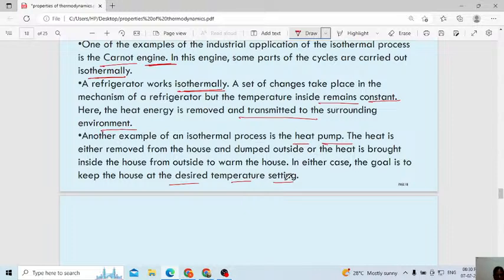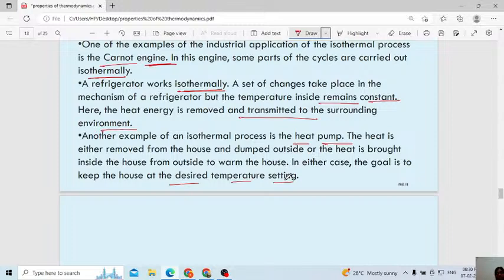To make our room cool. In some countries, if the temperature is below zero degrees, they use a heater. How does the heater work? If the temperature inside the room is low, then to increase the temperature they use the heater.